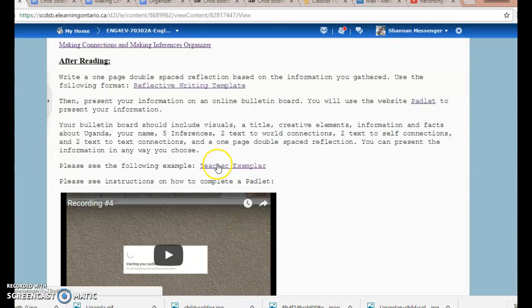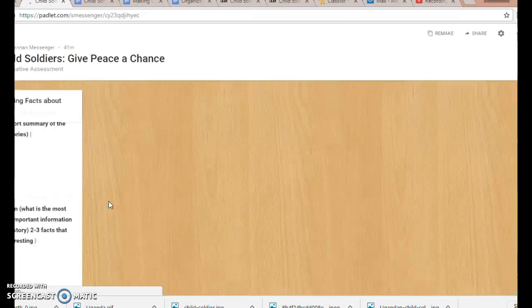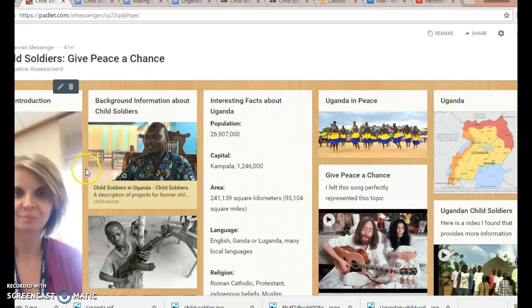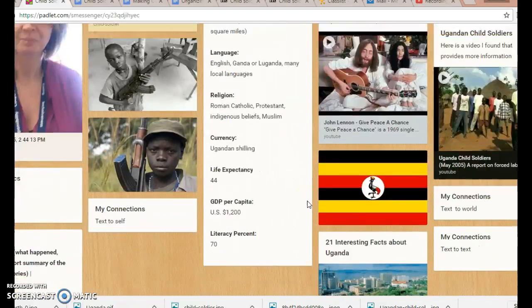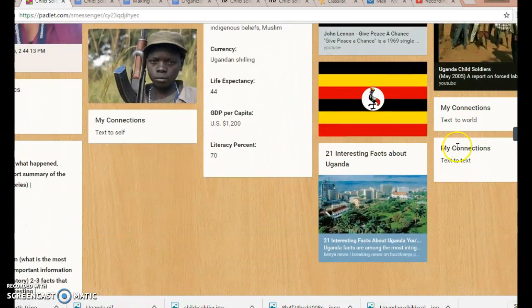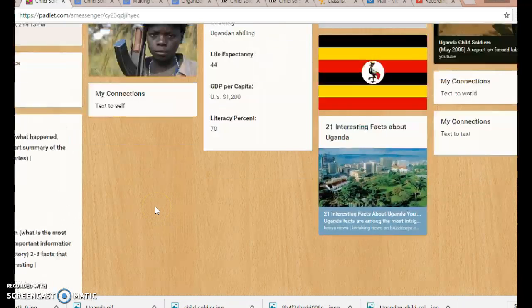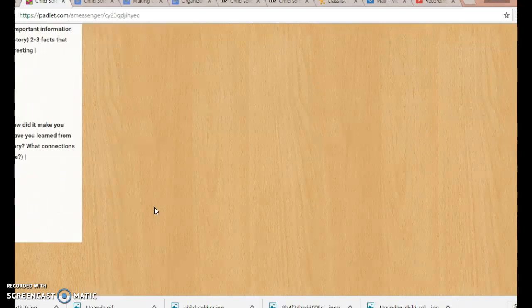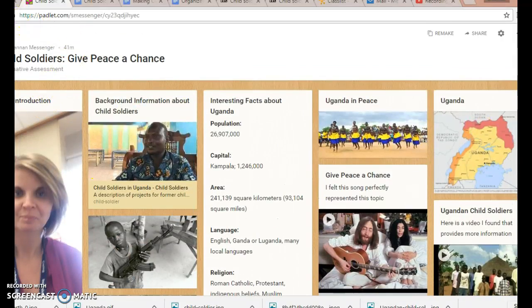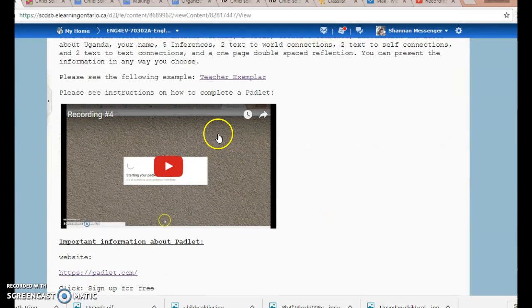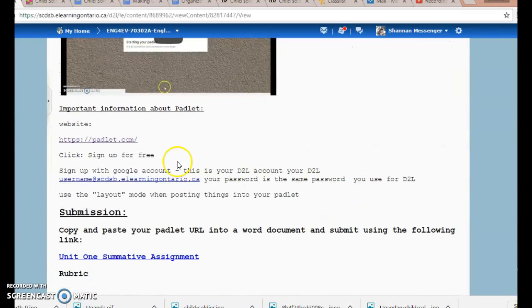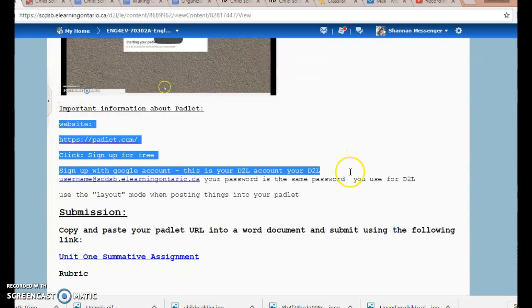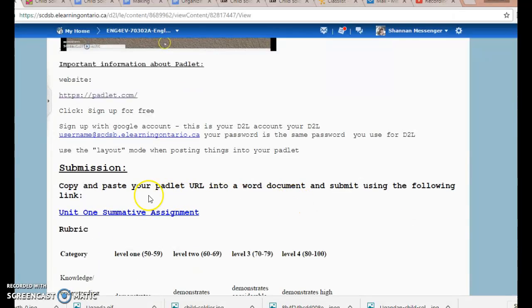So, here is the teacher example. As you can see, there's an introduction here, there's some pictures, there's some interesting facts. I have not filled out things like my connections, or reflections, or inferences here, because that's for you to figure out. But this is just a brief kind of indication of what is expected of you. Once again, here's instructions on how to complete a Padlet. Some written instructions about how to complete a Padlet are there for you as well.